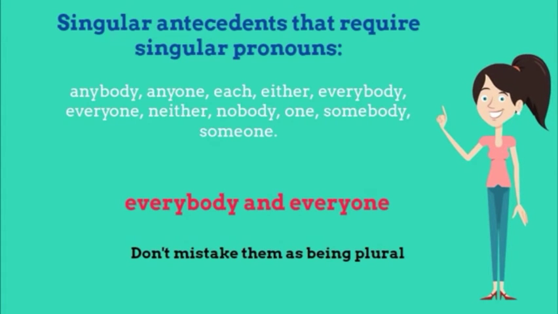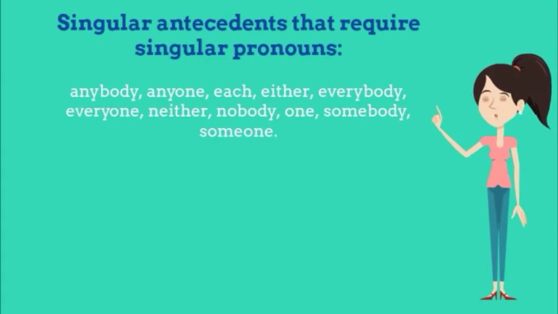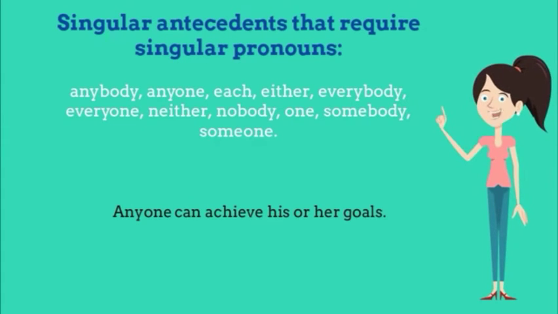The most commonly missed pronoun antecedent agreement is everybody and everyone. These pronouns are thought to be plural because they are thought to be multiple people, when in reality it's referring to each individual person, making the pronoun singular. Let's look at this next example. Anyone can achieve his or her goals. Anyone is a singular pronoun that is acting as the subject. Since I don't know the gender, I will reference both pronouns, his or her, to be correct.